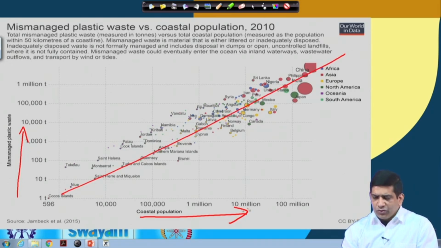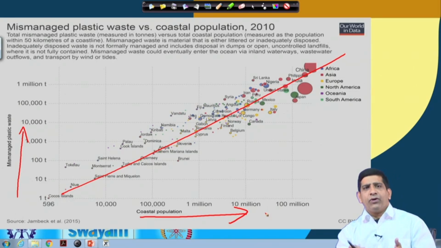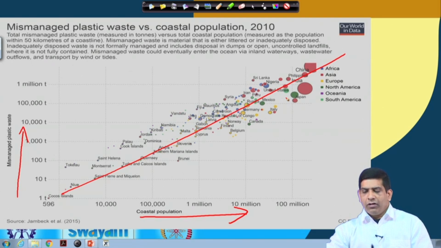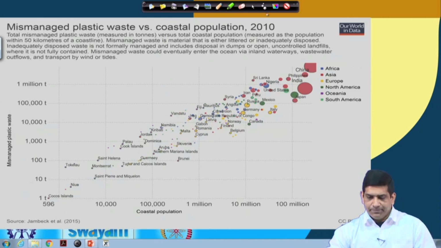As there are more and more coastal people, per capita waste generation of course gets multiplied by the population. So, you see more and more waste being produced. Some countries which have a lot of population, like India, China, the Philippines, Japan, you start seeing much higher mismanaged plastic waste coming into the ocean from them.